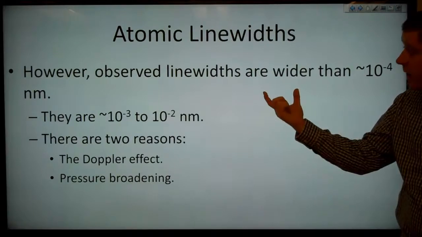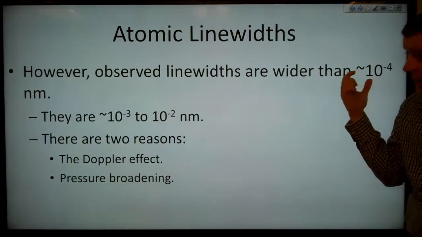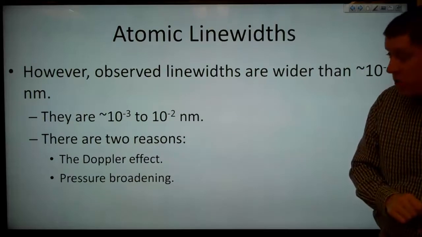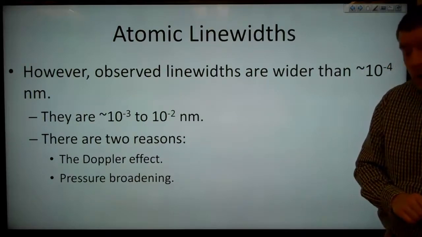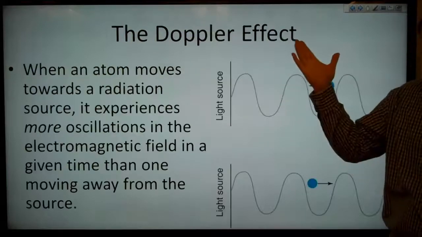However, observed line widths are wider than 10^-4 nanometers. They're typically 10^-3 to 10^-2 nanometers. And there are two main reasons for this, the Doppler effect and pressure broadening. So let's look at the Doppler effect.